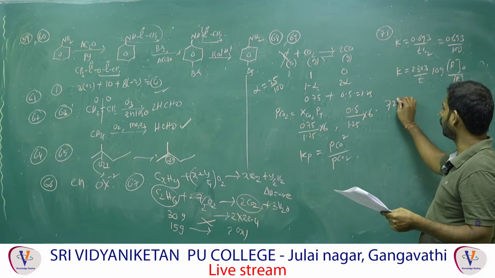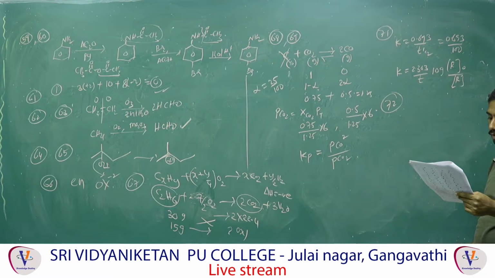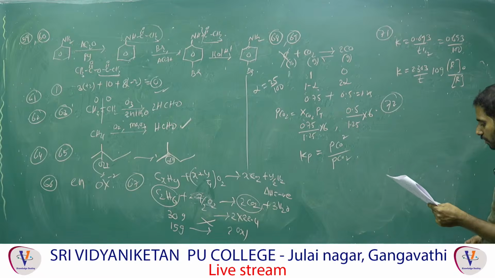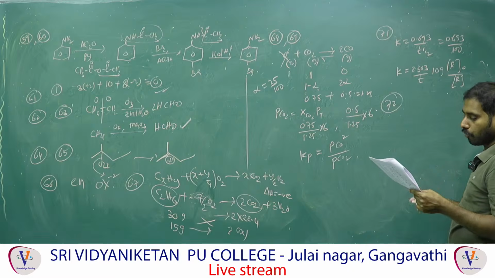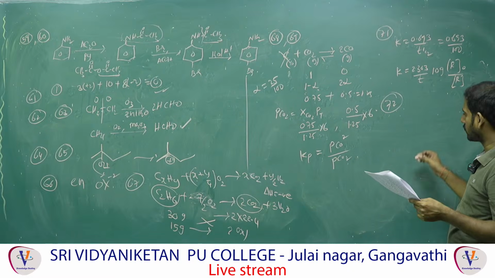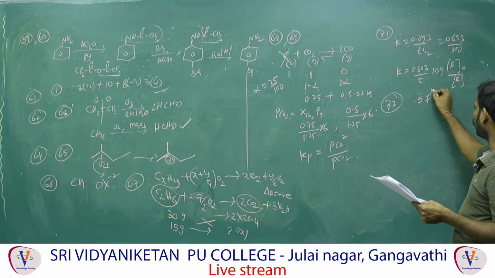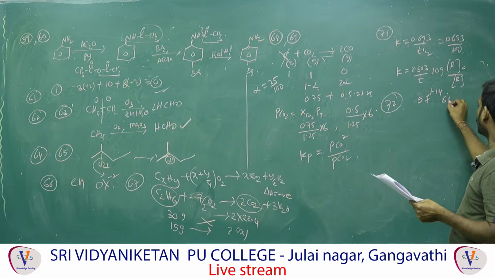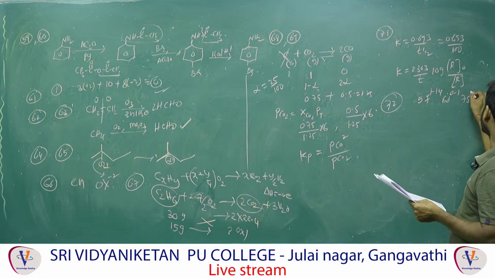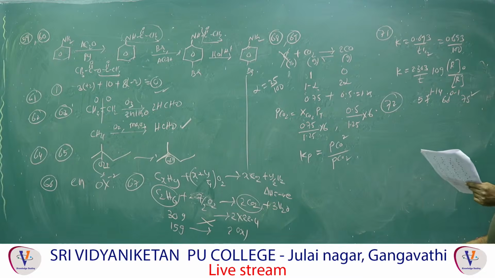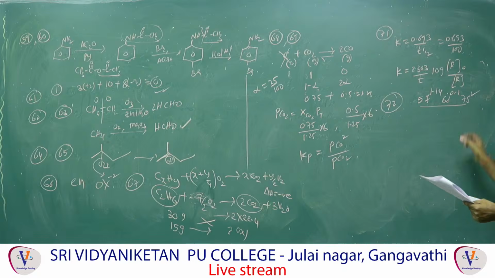Next one, question number 72. Electronic configuration of Mendelevium. The atomic number is 101. Right? 101 is what? Actinides. Actinide means what? 5f 12 to 14, 6d 0 to 1, 7s2. Right? This is the general electronic configuration of actinides. In the last class, in the last paper explanation, I told you about lanthanides, 4f, 5d, 6s.